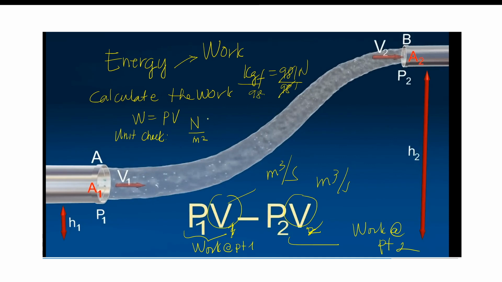So pag tinek mo yung unit, Newton per square meter, yung volume is meter cube. So ano mangyari diyan? Tanggal yan. So isa na lang, meter na lang, no? Newton meter. At what is Newton meter? Joule, no? So joule is a unit of work. Trabaho yan. Ibig sabihin, pag minultiply mo yung isang Newton at meron siyang distance na isang metro, ang tawag doon ay joule. Okay? So may work na involved dyan.